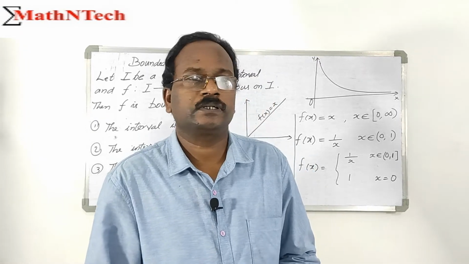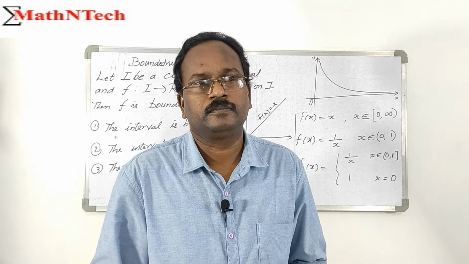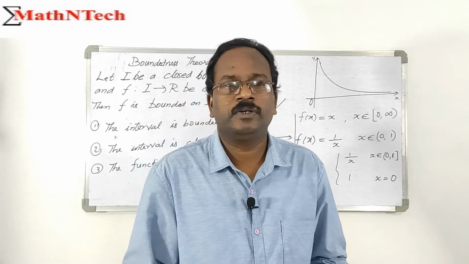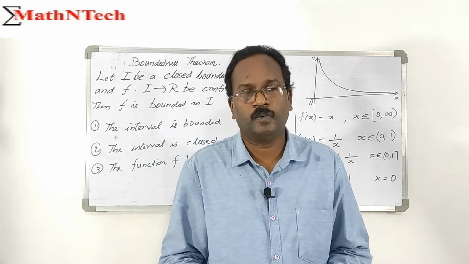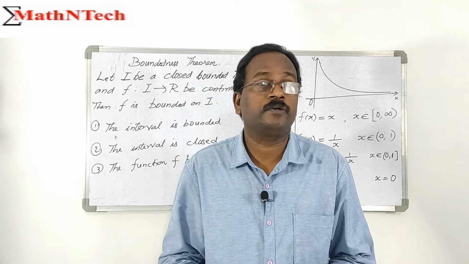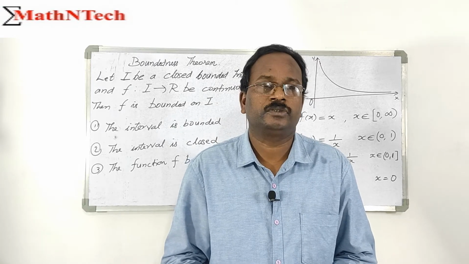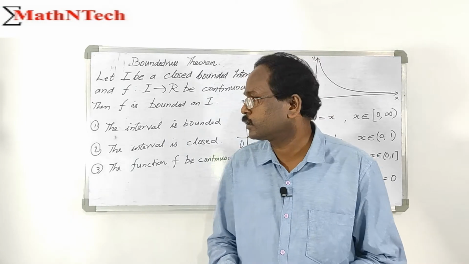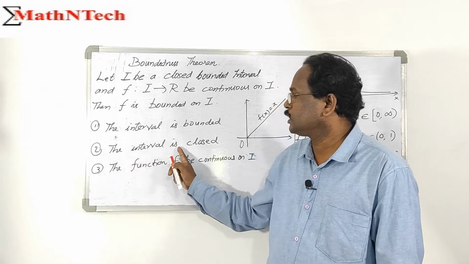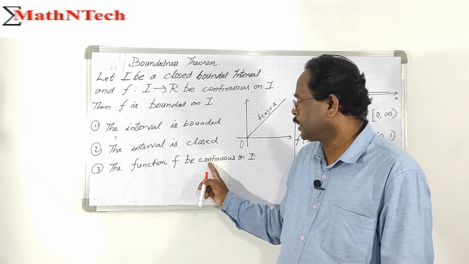In the last class we discussed the maximum minimum theorem and the boundedness theorem. So what are the hypotheses? The interval must be closed and bounded. Let I be a closed and bounded interval, and f a continuous function. So the three conditions are: first, the interval is bounded; second, the interval is closed; third, the function f is continuous on I.